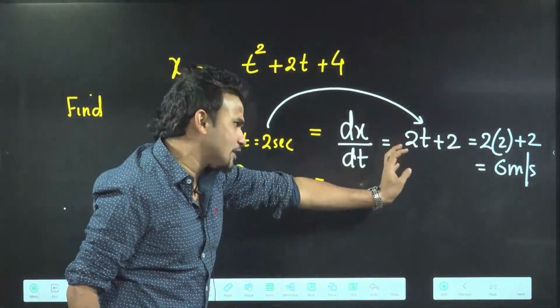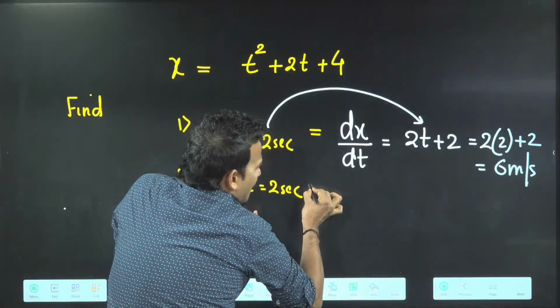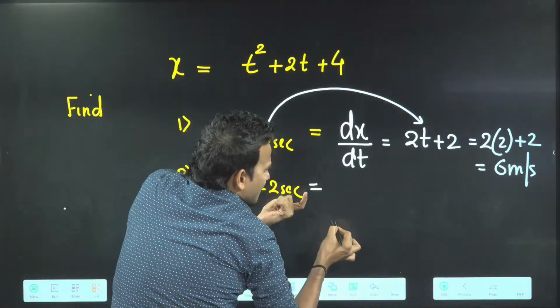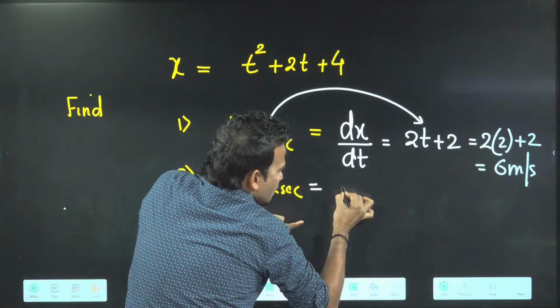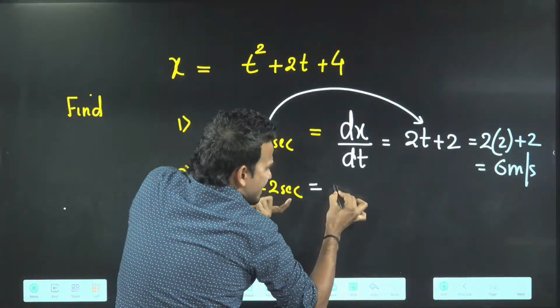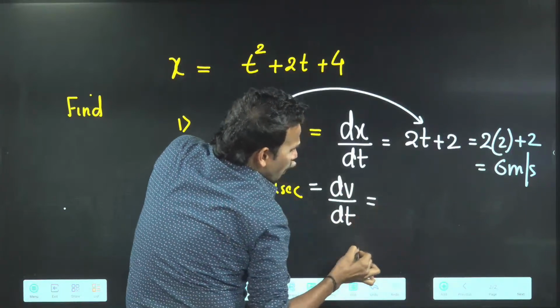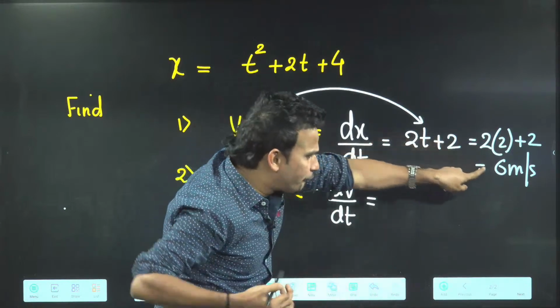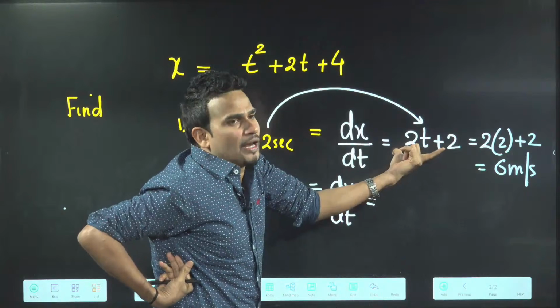Easy situation. Someone asked me about acceleration. Sir, acceleration at t equal to 2 seconds means they are asking for a particular acceleration, at a particular instant, which means instantaneous acceleration. That is dv by dt. Now v you have already calculated. Don't differentiate x again; you have to differentiate the function of velocity.